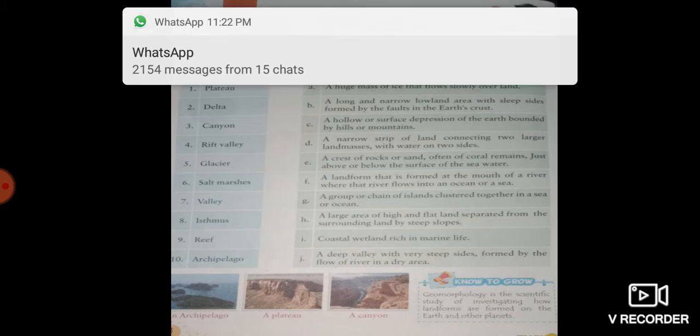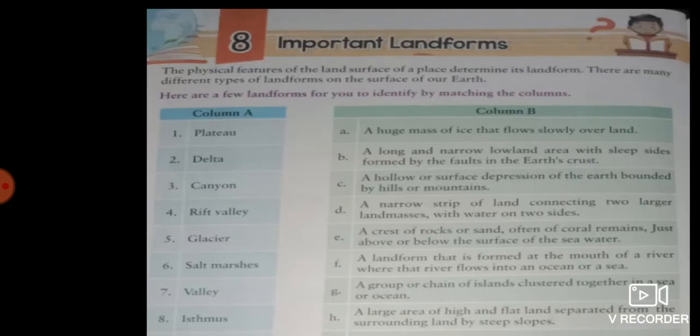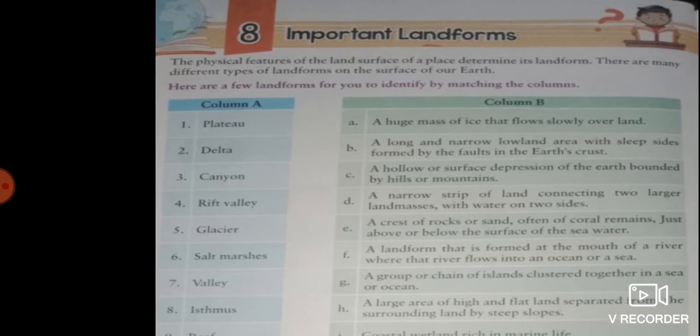So here we have two columns, column A and column B. In column A some kinds of landforms are given, and in column B their descriptions are there. The first landform given in column A is plateau. What is the meaning of plateau?